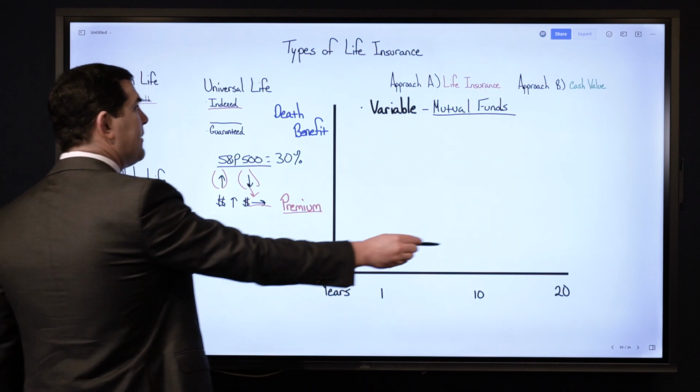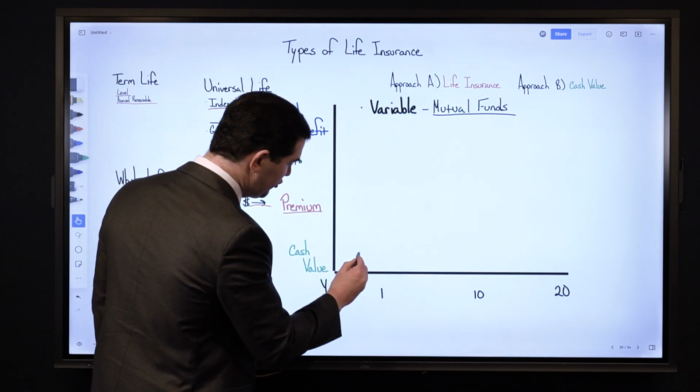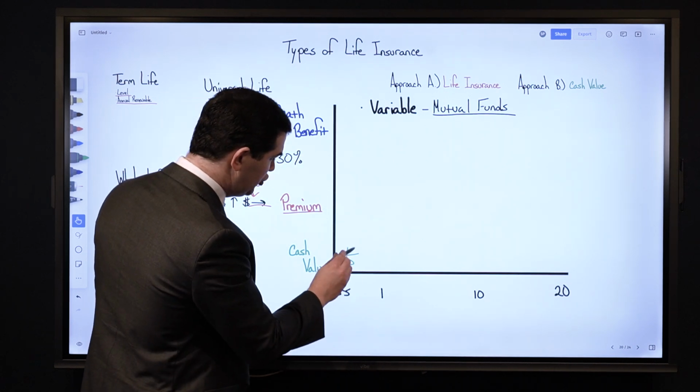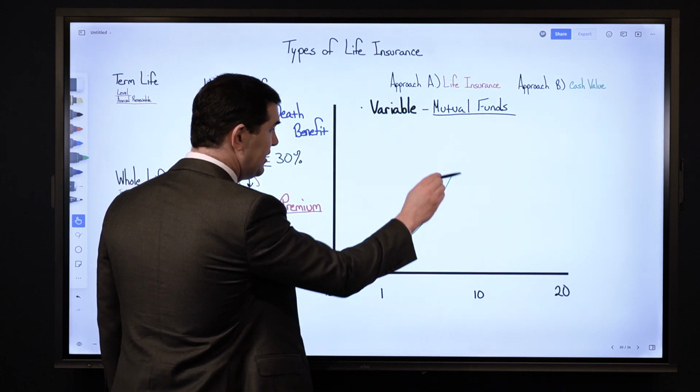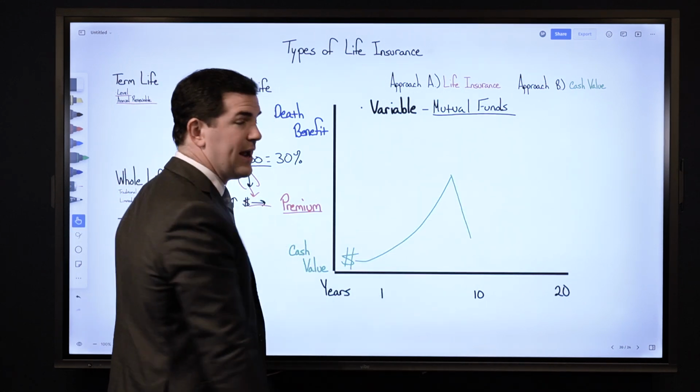But because my money can be invested in the market, what does that mean with respect to your cash value performance? Well, it can really shoot up over time, which is nice. Now, at the same time, what if the market goes down? Well, it can go down as well.